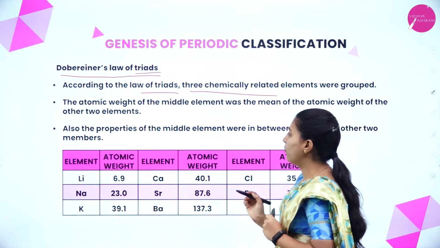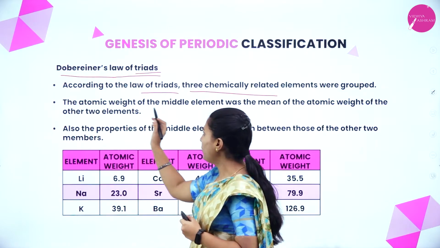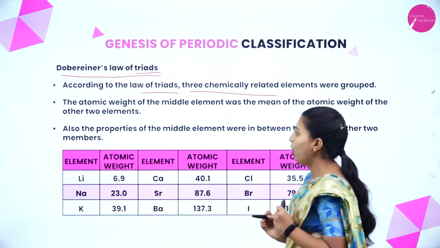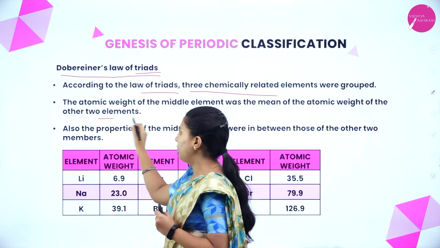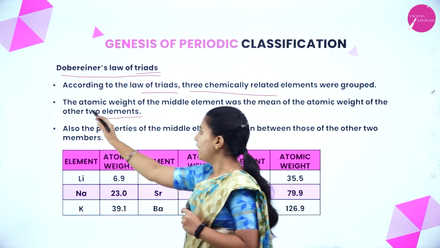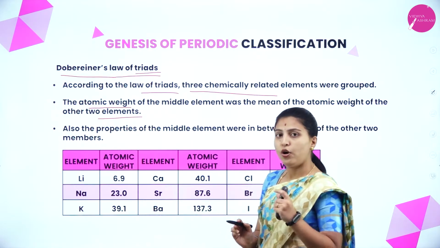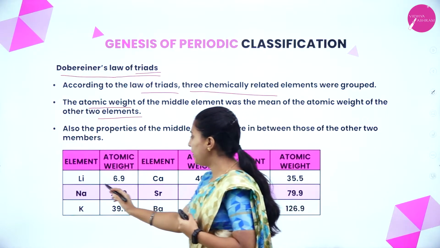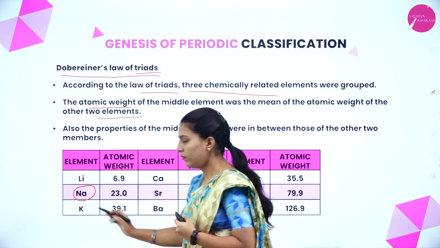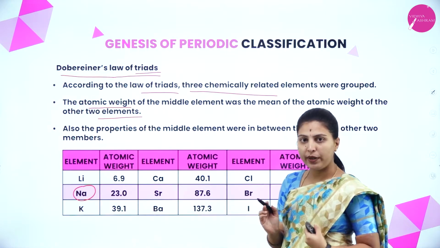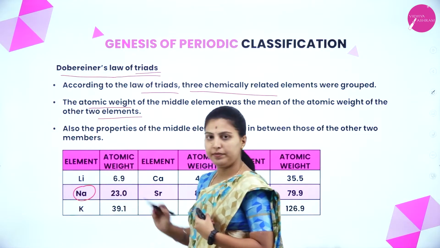What does it mean? The atomic weight of the middle element was the mean of the atomic weights of the other 2 elements. Here he is considering the atomic weight of the elements. What he is telling is that the middle element's atomic weight is the mean of the atomic weights of the other 2 elements.